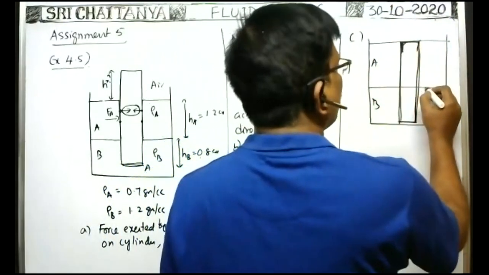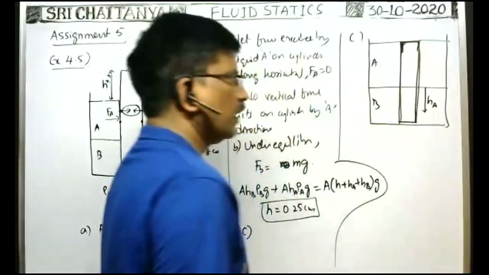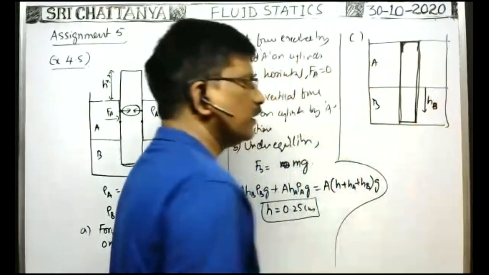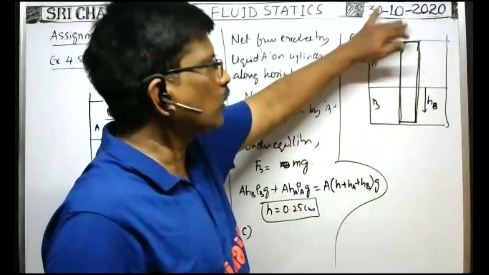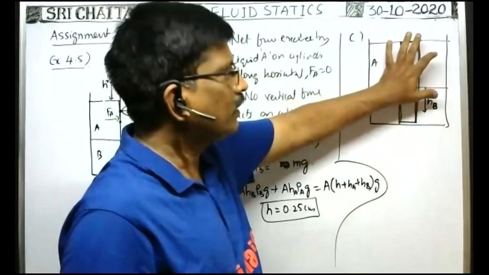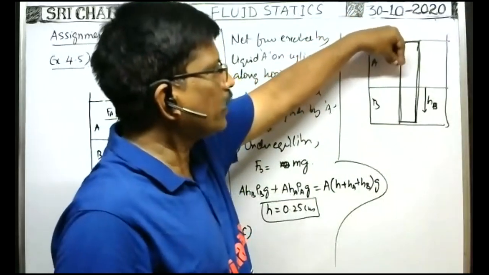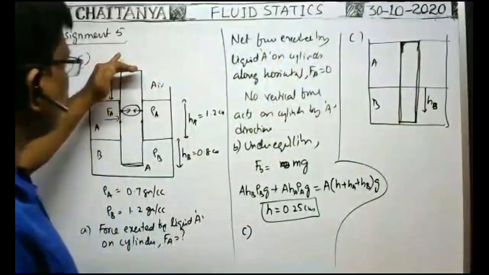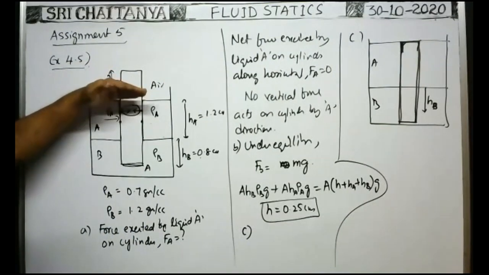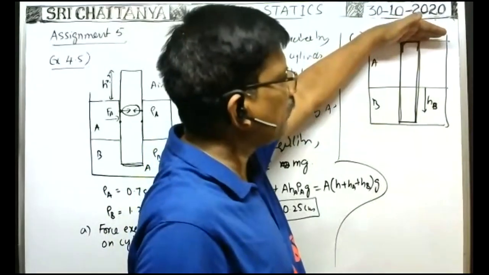Actually, initially, HB length is submerged in the liquid B. Even when the cylinder is pushed downwards, is there any change in the length of the cylinder inside the liquid A? The cylinder is pushed downwards so that the upper end of the cylinder comes to the surface of the liquid A. So the upper end of the cylinder is in line with the surface of the liquid A.